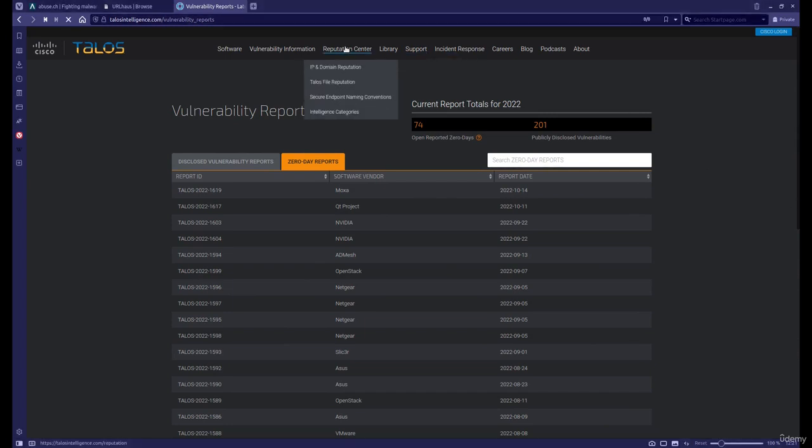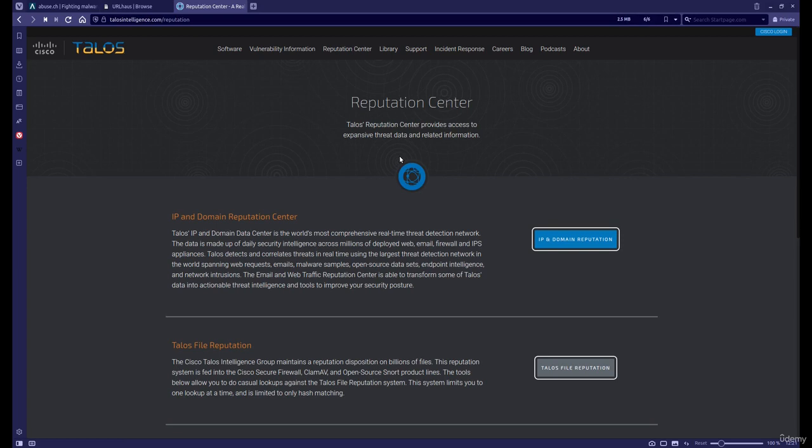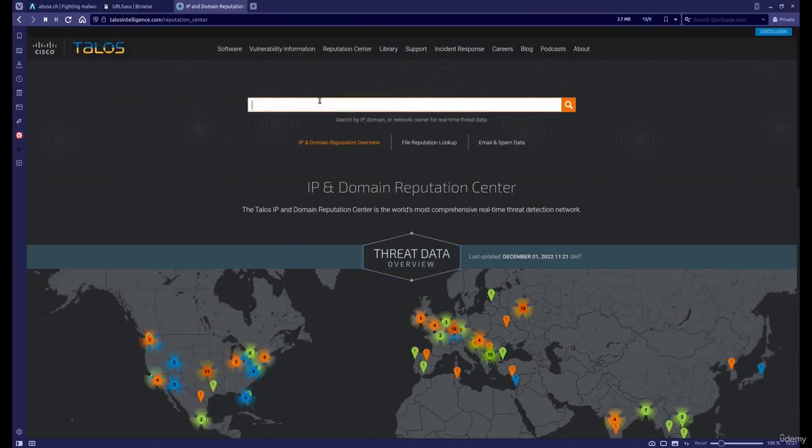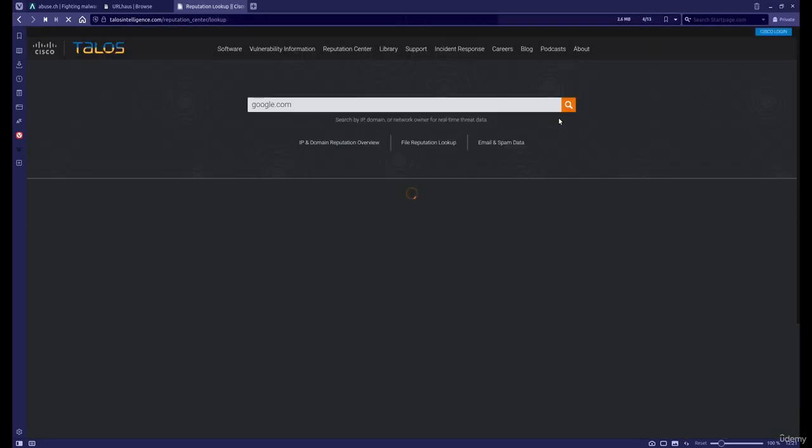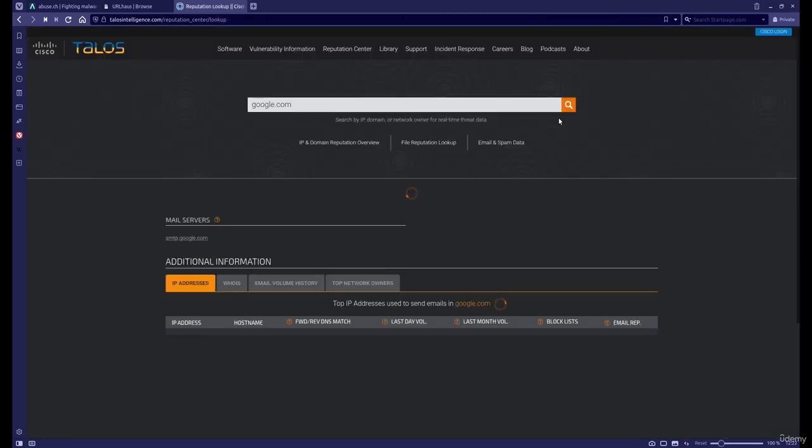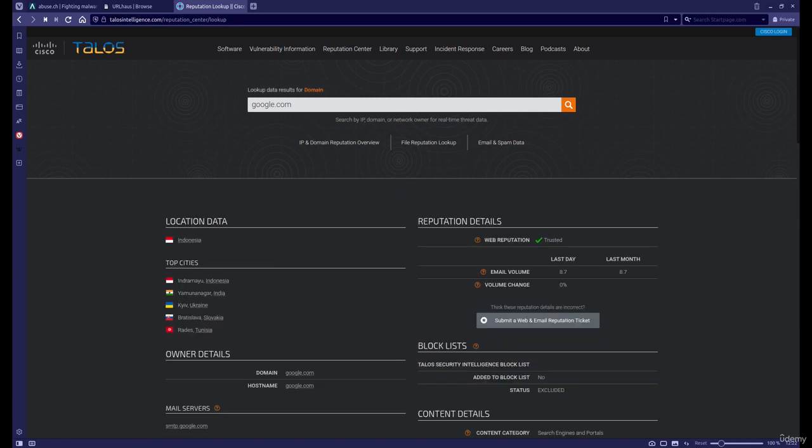Now there is the reputation center, and in the reputation center you can find, for example, IP or domain name reputation. For example, we can type google.com, or you can type an IP address that you're interested in and find out more about the reputation of that website or of that IP address. Now, it can take a moment to actually load and show you the information. In this case, it shows that this is trusted, it's not spreading malware or other malicious software.